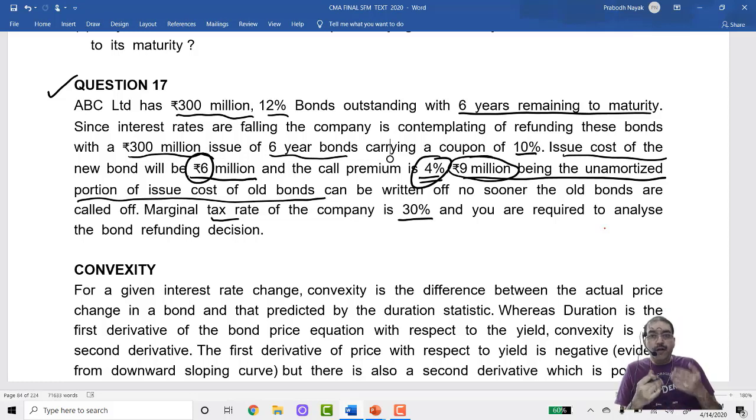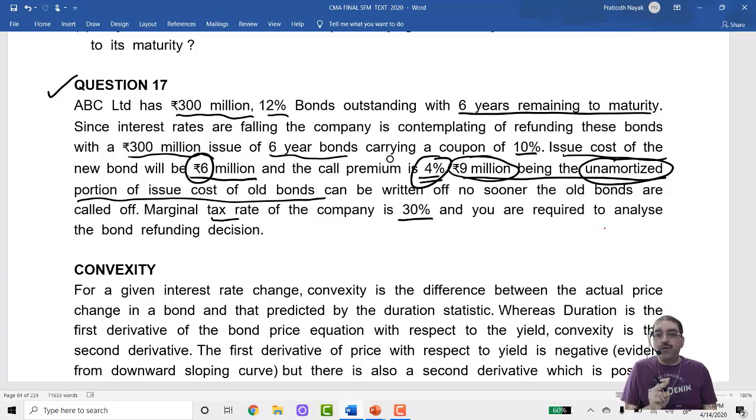That 9 million is already paid. There is no outflow of cash now. That was paid when the old bonds were issued. But it is an unamortized amount. That means every year I had to debit a part of this to profit and loss account. Now, since the bonds are going to be redeemed totally, the full figure of 9 million I have to debit to profit and loss account. But is there an outflow of cash? No. But because I'm debiting this to profit and loss account, listen to what I'm saying.